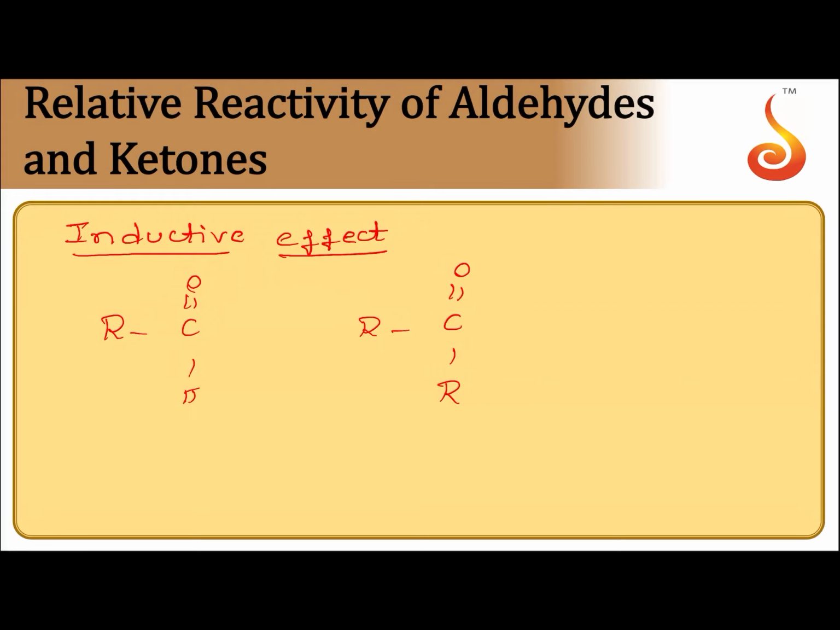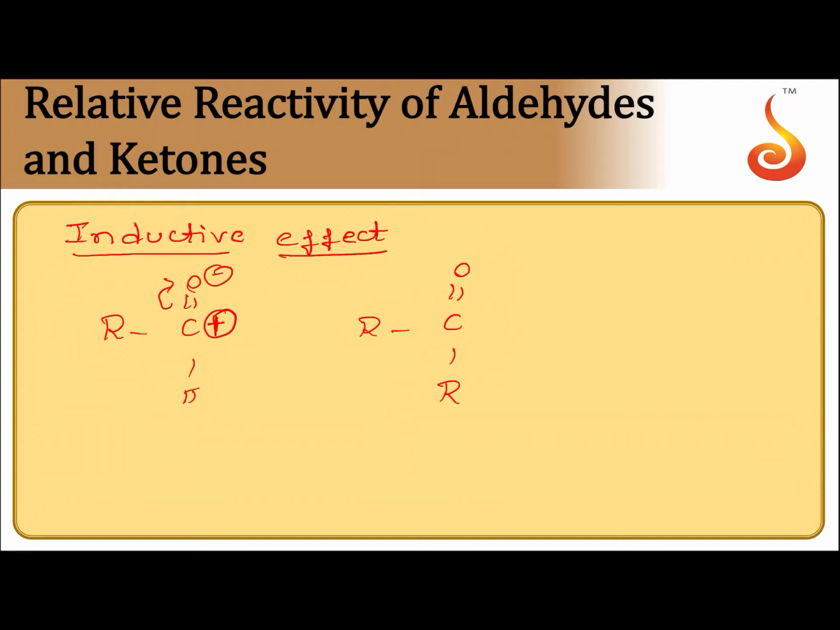we know that the ease with which a nucleophile attacks the carbonyl group depends on the electron deficiency or magnitude of positive charge on the carbonyl carbon. If the positive charge is more, the nucleophile will come and attack easily. So, the ease with which a nucleophile attacks the carbonyl group depends upon the magnitude of positive charge on the